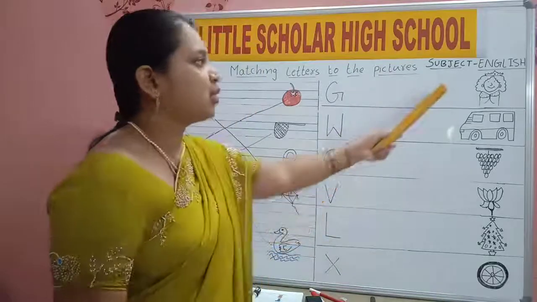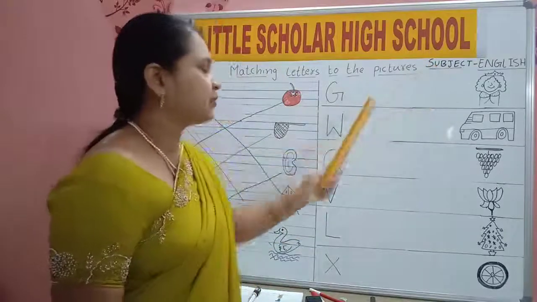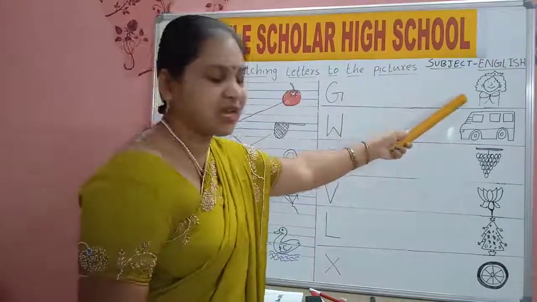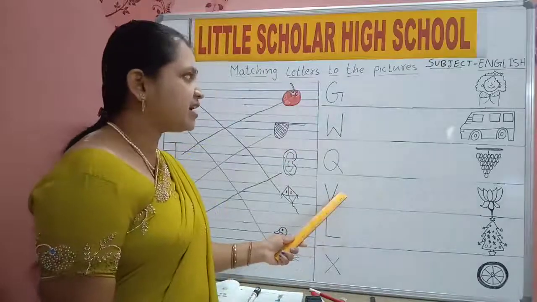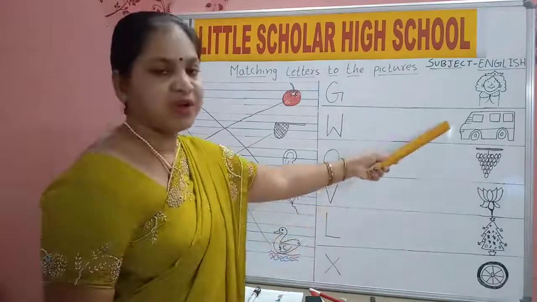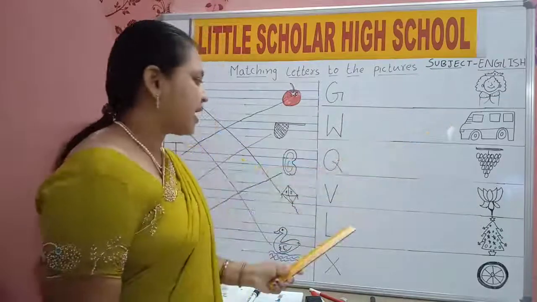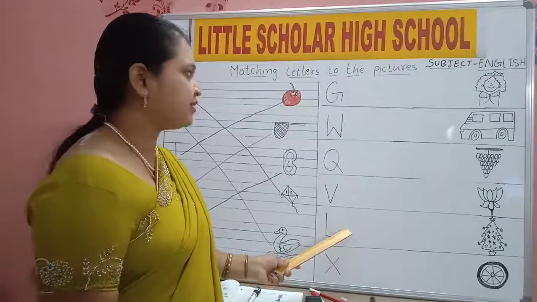Q for queen. V for van. L for what, children?